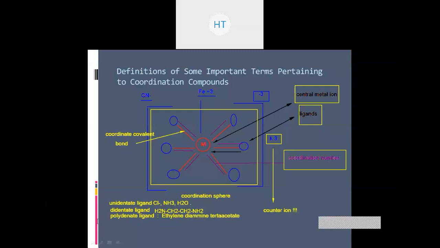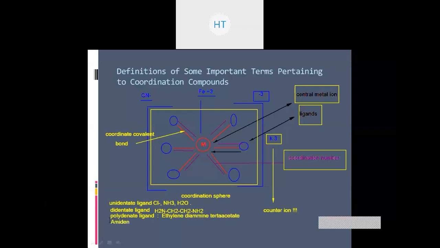Okay, so that we will see later. Anything that has the capacity of forming three or more bonds, we call a polydentate ligand. Most important for you people now, most of the time this particular question has been asked in examinations, so try to understand this.